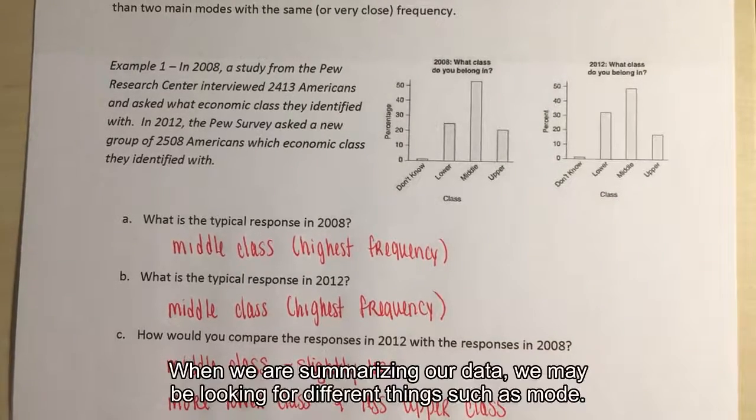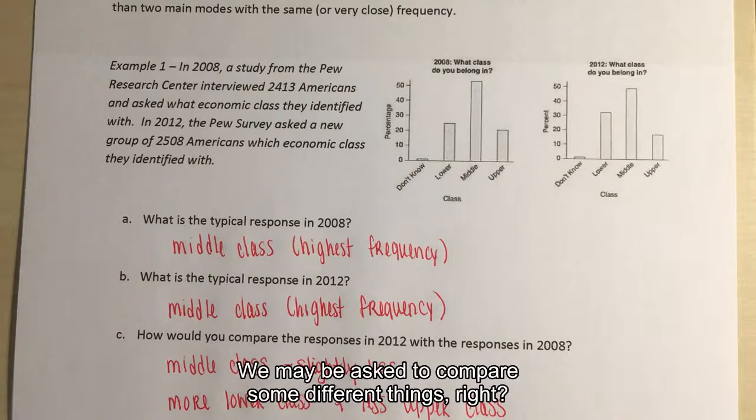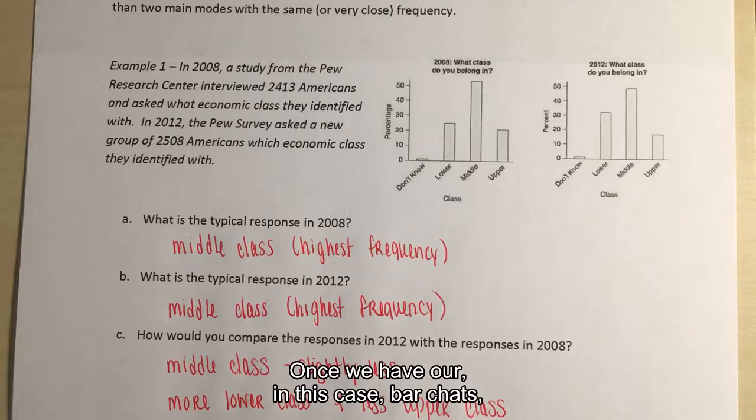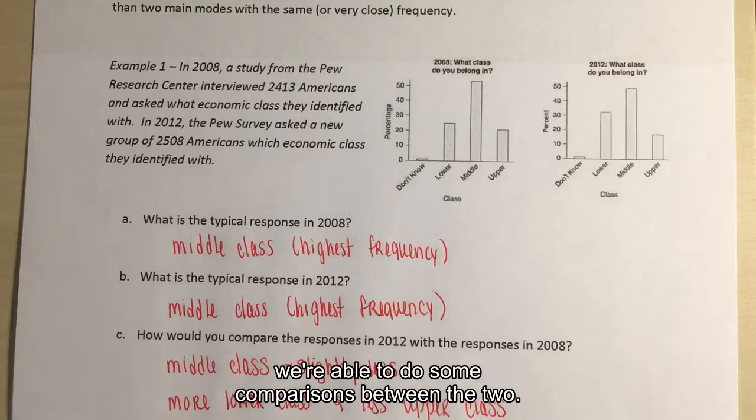So when we are summarizing our data, we may be looking for different things such as mode. We may be asked to compare some different things. Once we have our bar charts in this case, we're able to do some comparisons between the two.